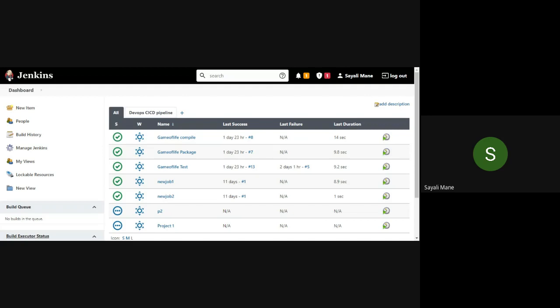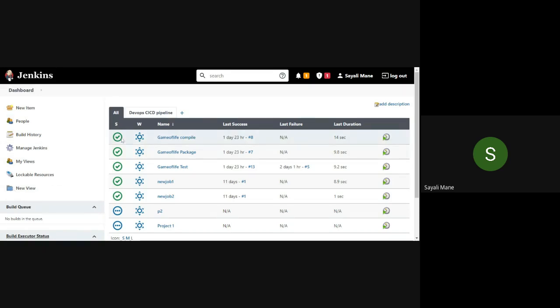Okay, so done with taking screenshots and everything. Now what you have to do is click on the Game of Life package, I mean sorry, the last one, package one, and click on the Build Now button. Then go back to the dashboard.